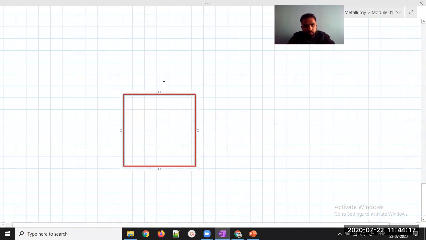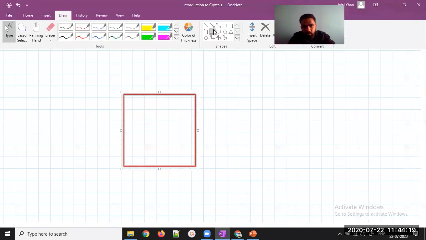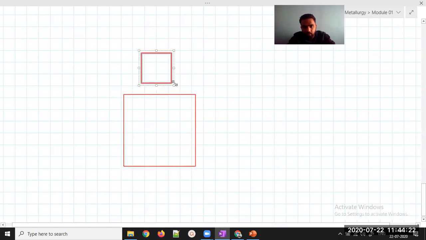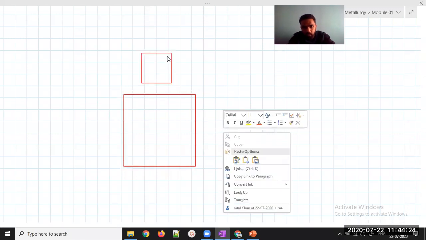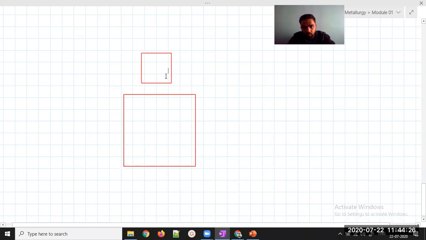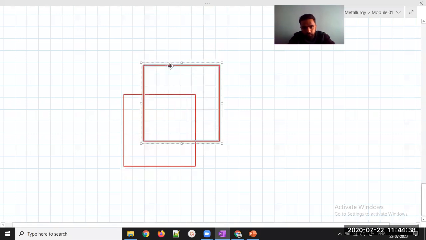Okay, this is my one shape. I'm trying to draw a parallelepiped. Just give me a second.